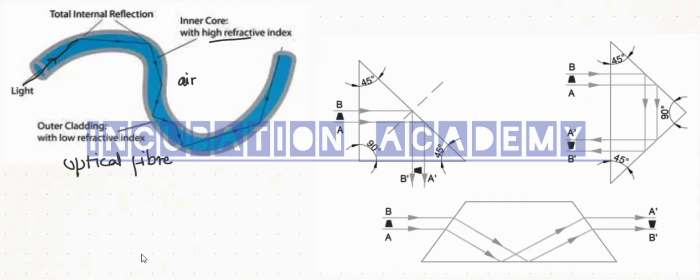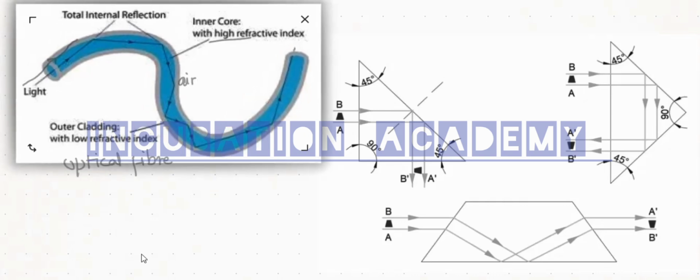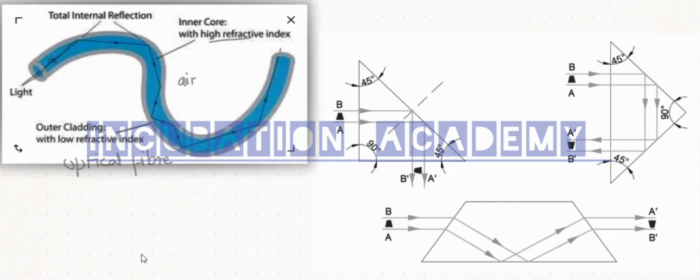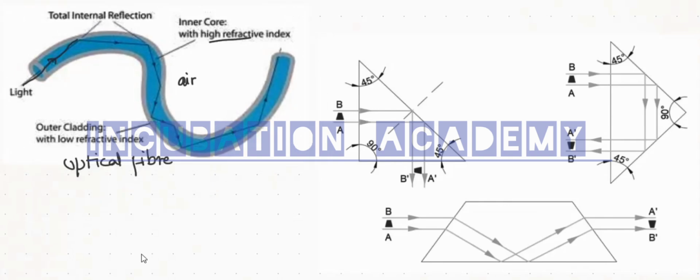Total internal reflection occurs at each and every point, and then what will happen? We are going to see that without any loss of information, it is transferred from one end to another end, let us say from end A to end B. It may extend up to several kilometers without any loss of information.